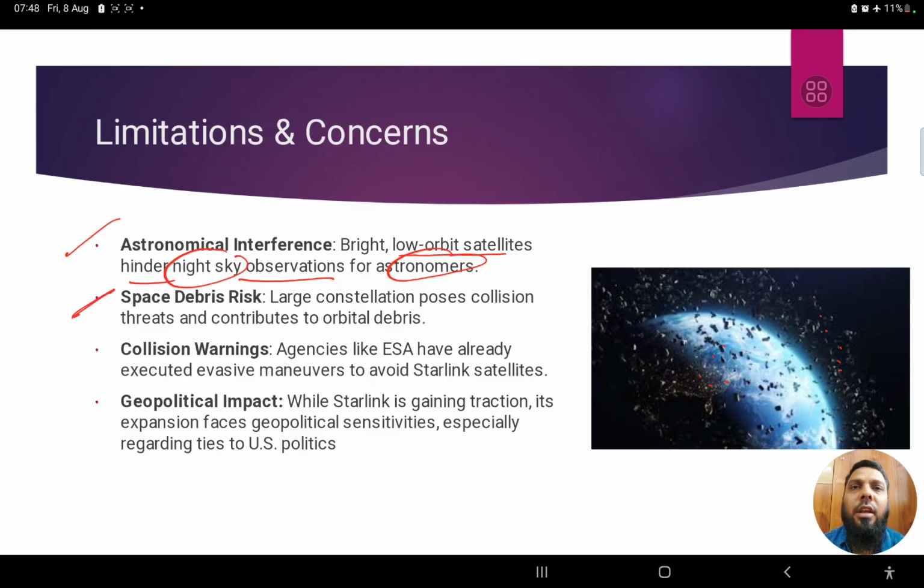But just assume if lakhs and lakhs of satellites are being sent for internet connectivity, and once their usage is over, let's say in future after maybe 10, 15, or 20 years, what to do with them? Will they return back? No, they'll become debris in space, right? So that's a huge challenge. A large constellation definitely poses collision threats, and apart from that, space debris when they are out of use.